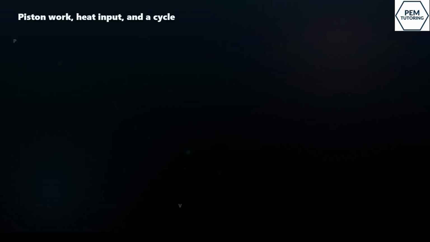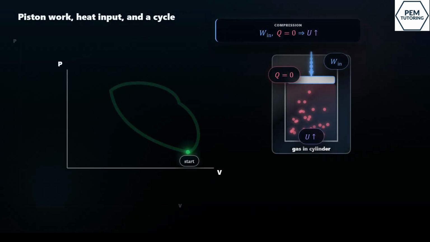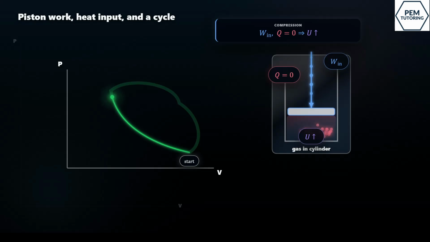Now look at the piston and the graph together. When work is done on the piston, the gas is compressed. The volume decreases. If no heat leaves during that compression, Q equals 0. So the work input increases the internal energy of the gas. That means the gas heats up.